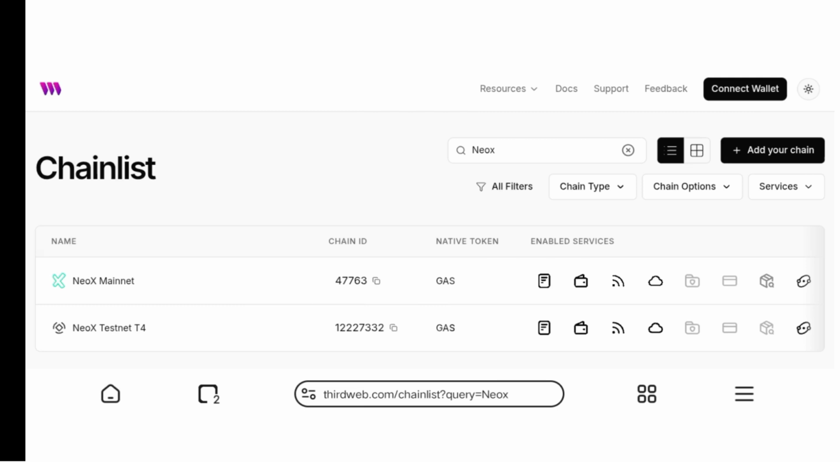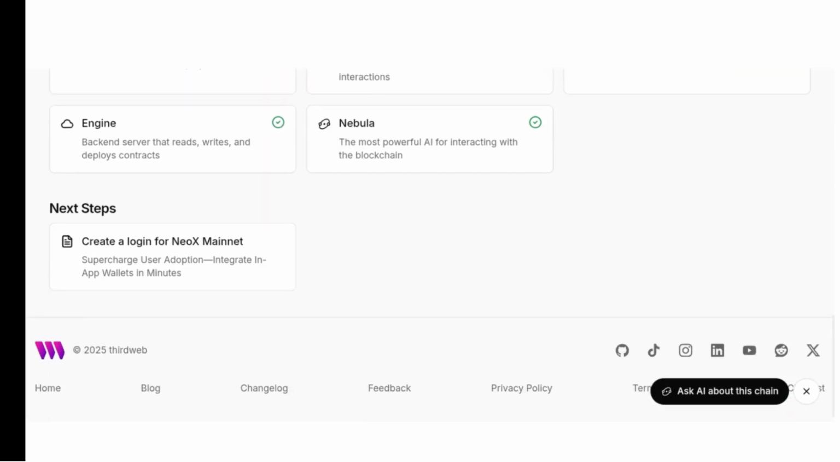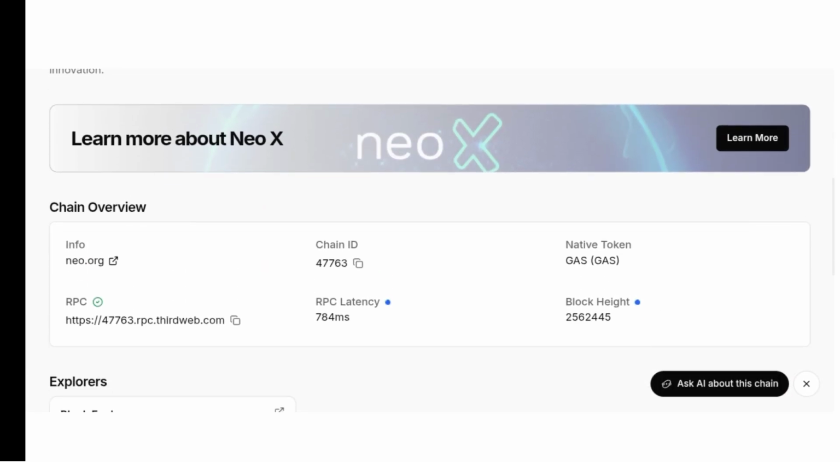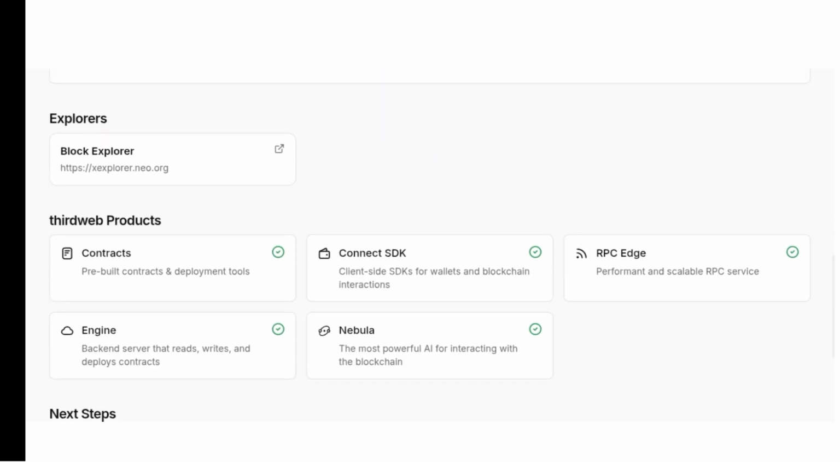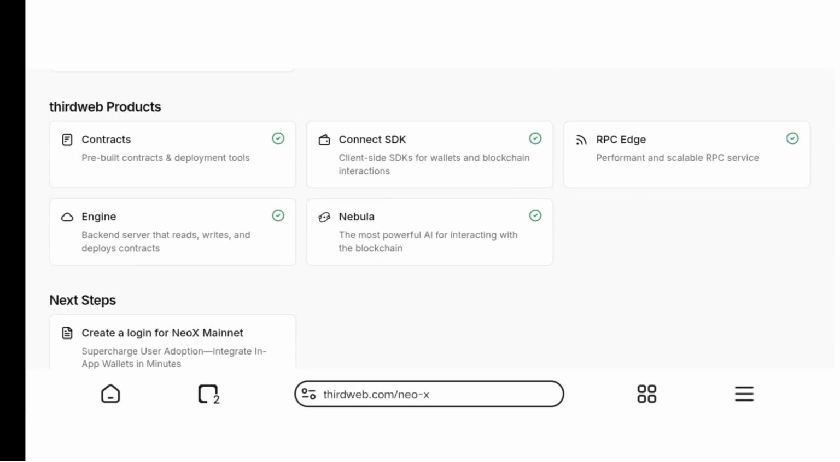Now, if you want to start building on NeoX, just click on NeoX. When it finishes loading, you will see the chain overview for NeoX. You can see the block height, the native token, and more details. And the products Third Web is going to offer you are right down here. You can see the engine, Nebula, and more stuff. Now let's get back to where we were.